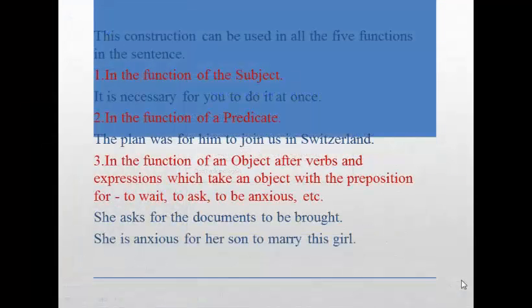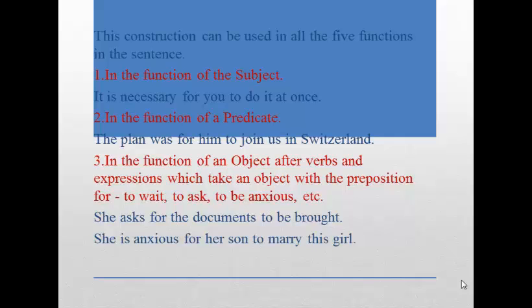This construction can be used in all five functions in the sentence. Number one: in the function of the subject. Example: It is necessary for you to do it at once. Number two: in the function of a predicate. Example: The plan was for him to join us in Switzerland.